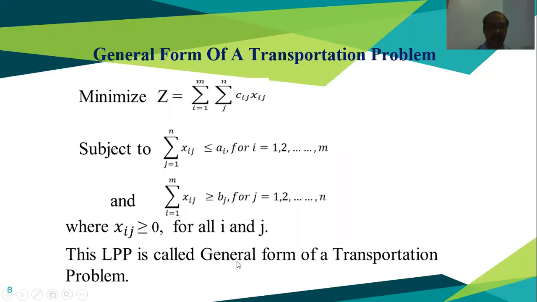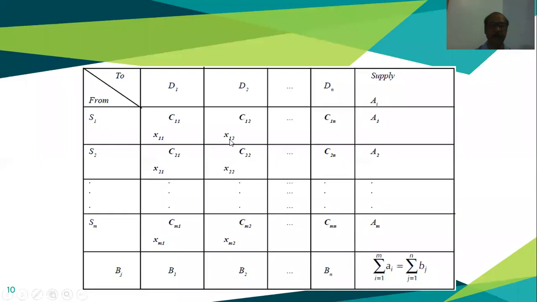Similarly, if we check for the demand created at the jth destination, in this way, if we sum up, the demand at D1 is B1, with X11 supplied from source S1, X21 supplied from source S2, and Xm1 supplied from source Sm. So summing up, we will get B1. That's why it is written here Bj.